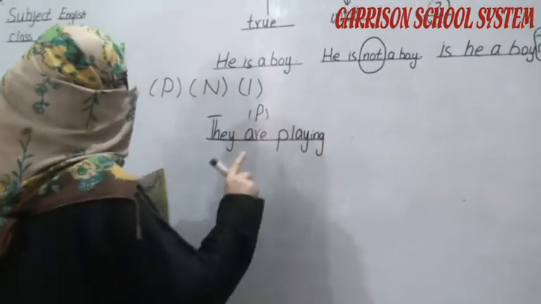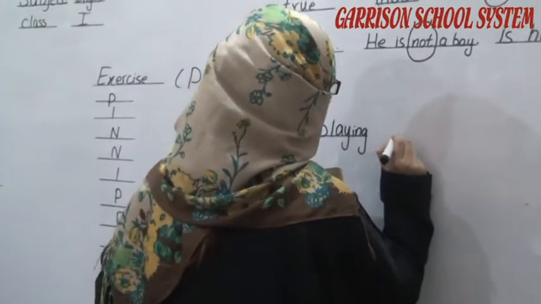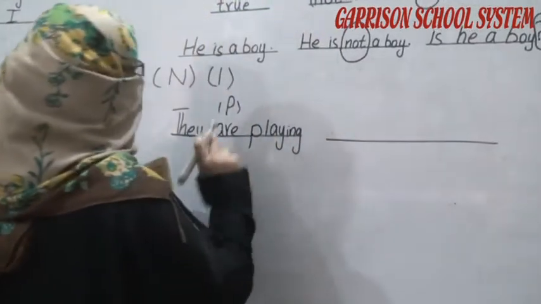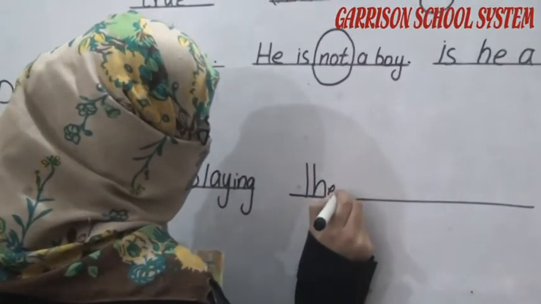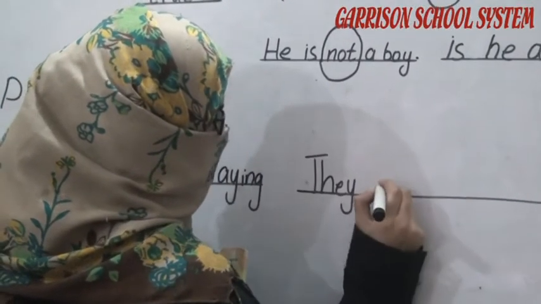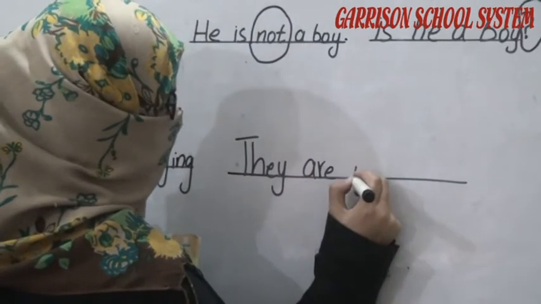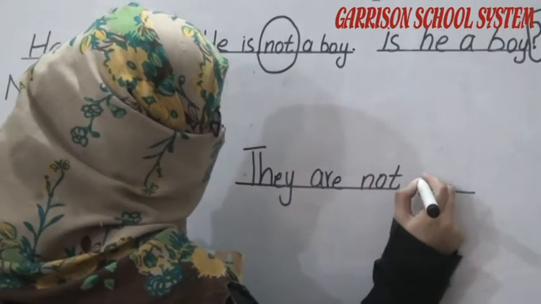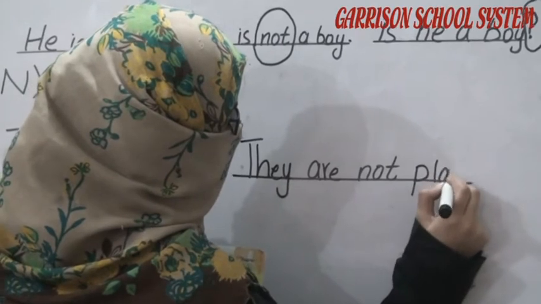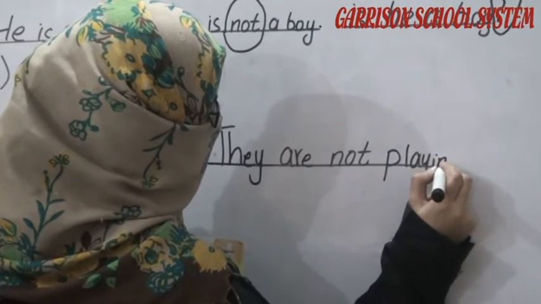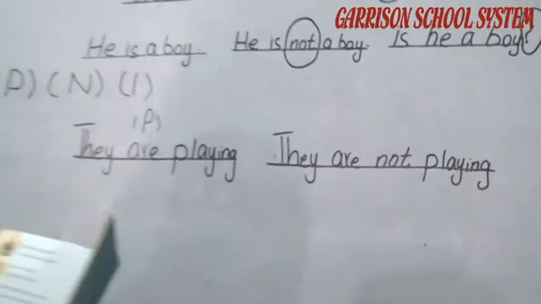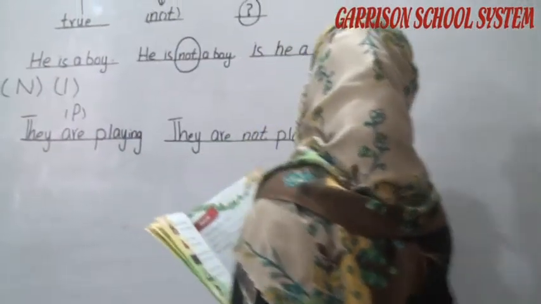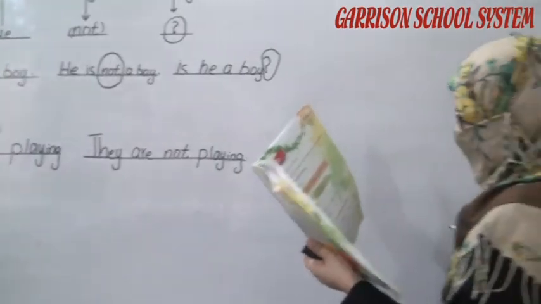And you have to make negative and interrogative. When we make a negative sentence, we put not. Means that they are not playing. And when we make the interrogative sentence, we add a question mark at the end, like,